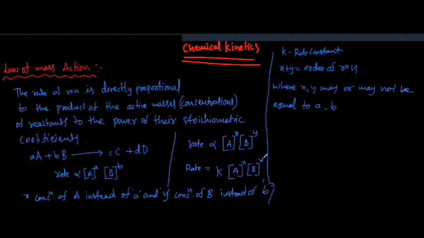This equation is called the rate law or rate expression. Here k is called the rate constant. In the above equation, x plus y is equal to the order of reaction, where x, y may or may not be equal to a, b.